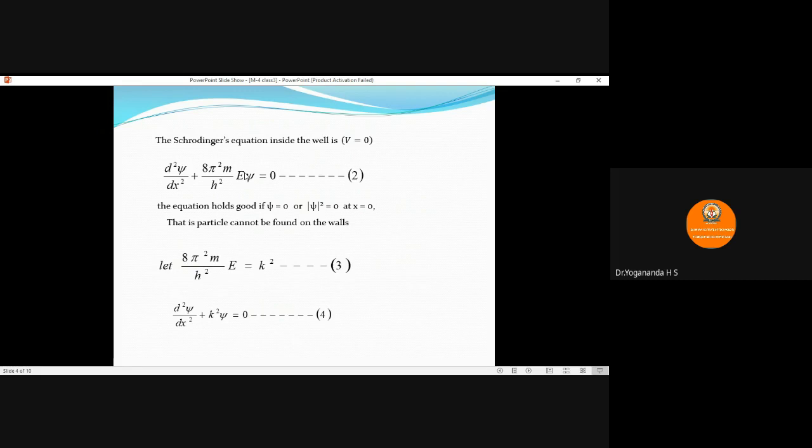The solution for this equation is given by psi is equal to c cos kx plus d sin kx, where c and d are constants.